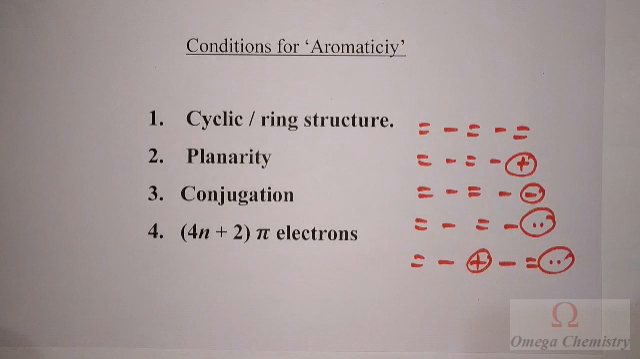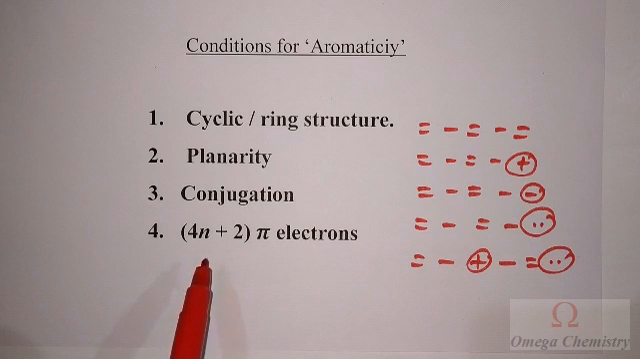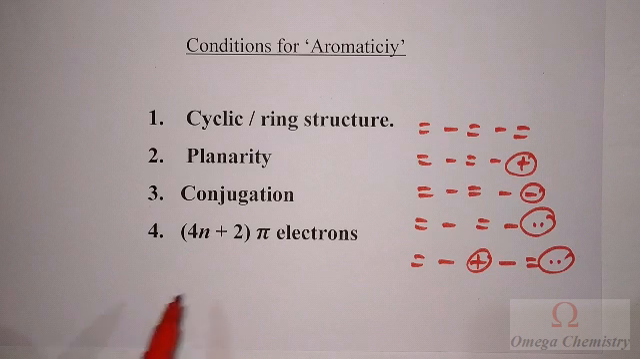So conjugation is a necessary condition to have cyclic pi electron delocalization and ring current. Then the last rule is 4n plus 2 pi electrons, where n can be 0, 1, 2, 3, anything. Fine. So if a molecule satisfies all the above four conditions, then it will be called aromatic.